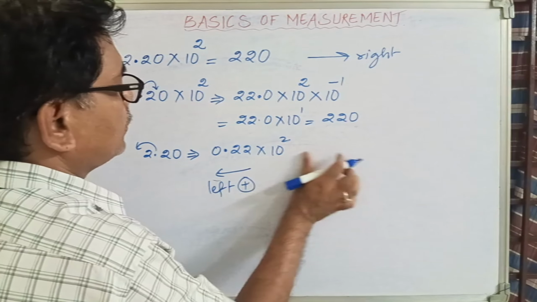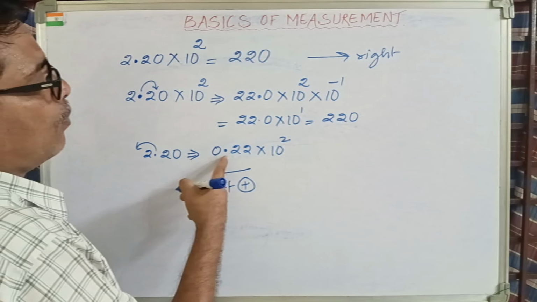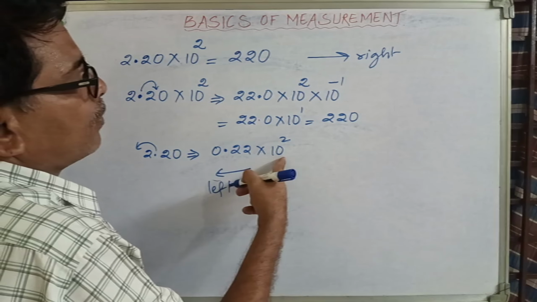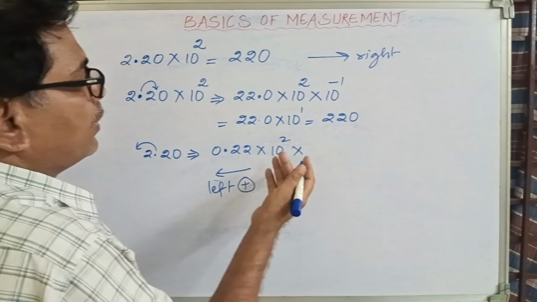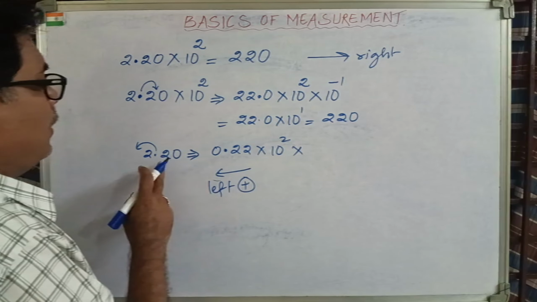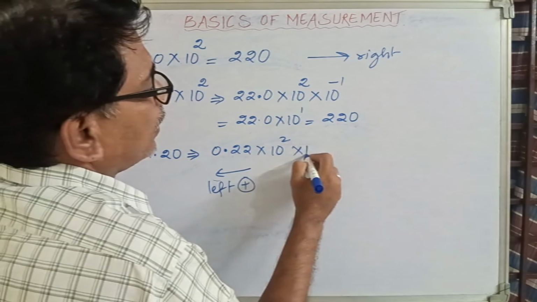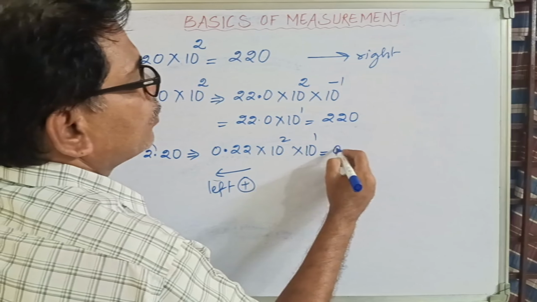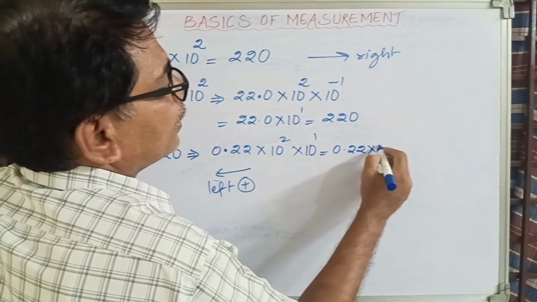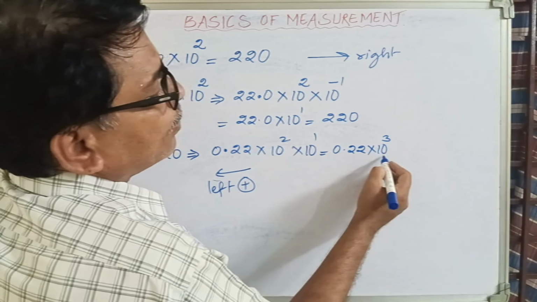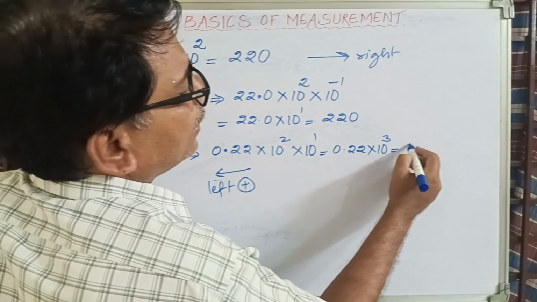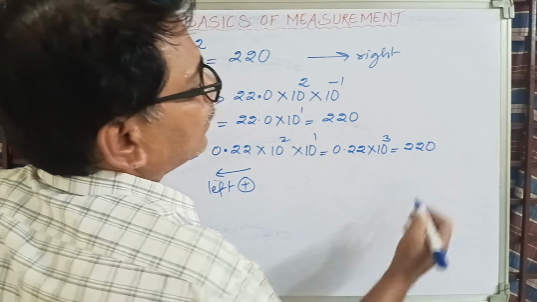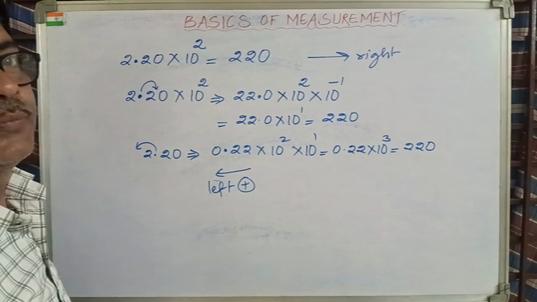So what shall I do? My question is 0.22 into 10 to the power of 2. I shifted towards the left side. How many digits did I shift? Only 1. Therefore, I need to take 10 to the power of 1 more. So on the whole, what is it? 0.22 into 10 to the power of 3, which is nothing but into 1000. My answer remains the same, 220.